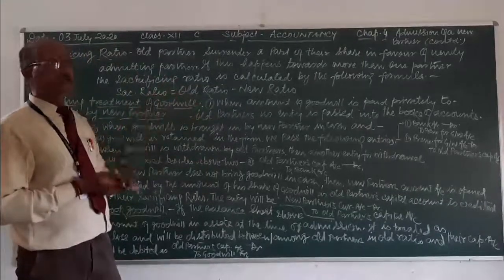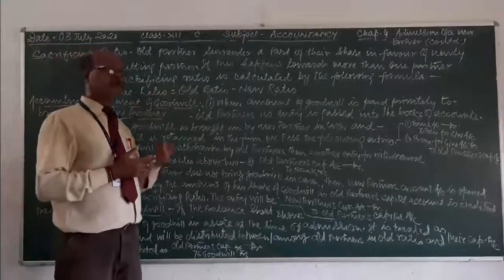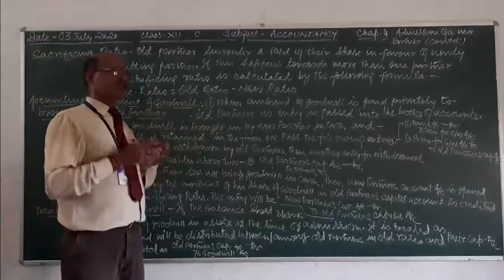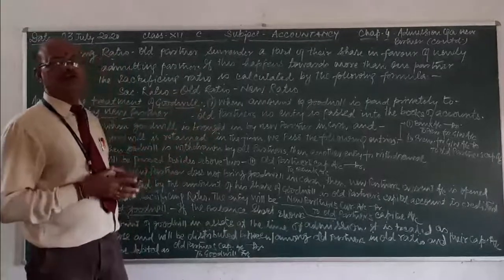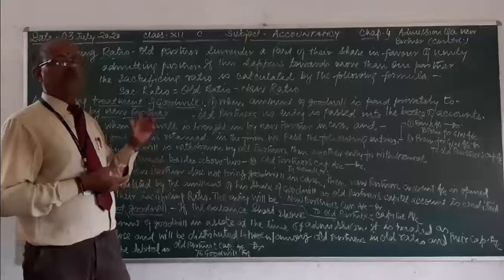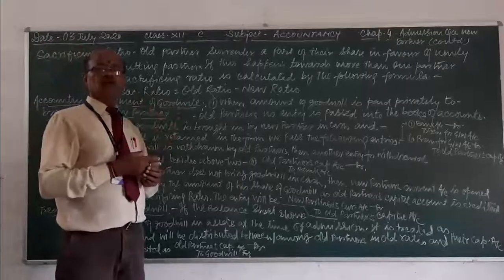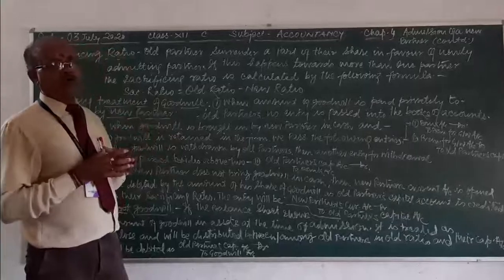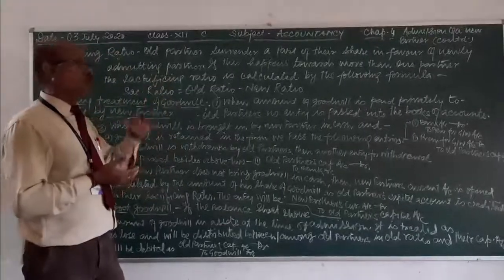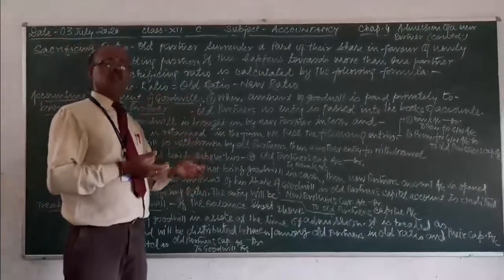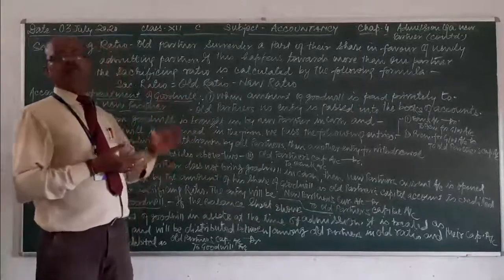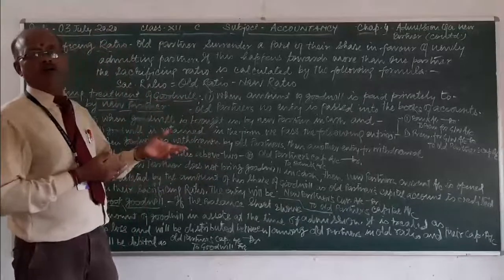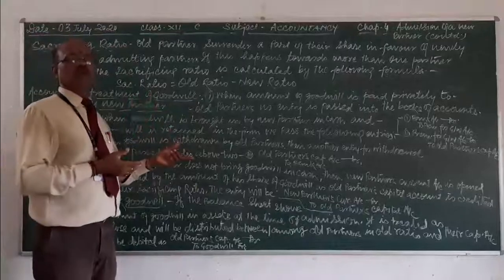It will depend upon the content of the question given in front of you. So, students, I think you have got the whole knowledge of sacrificing ratio: what it is, why it is calculated, and what will be the use of sacrificing ratio in accounting treatment.